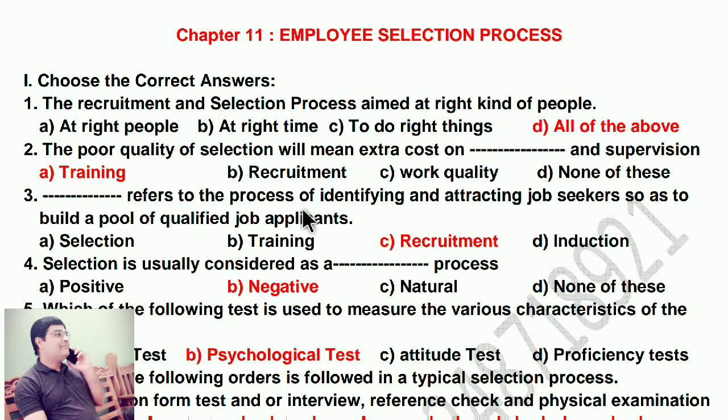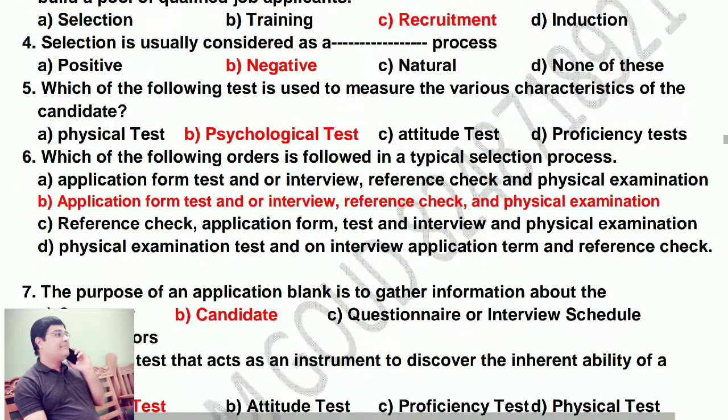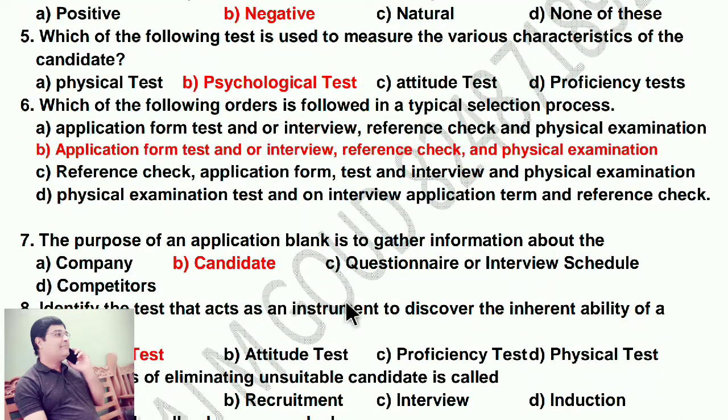Dash refers to the process of identifying and attracting job seekers so as to build a pool of qualified job applicants, that is recruitment. So recruitment is the process of attracting job seekers. Selection is usually considered as a dash process, negative process. Which of the following tests is used to measure the various characteristics of the candidates? That is psychological tests.